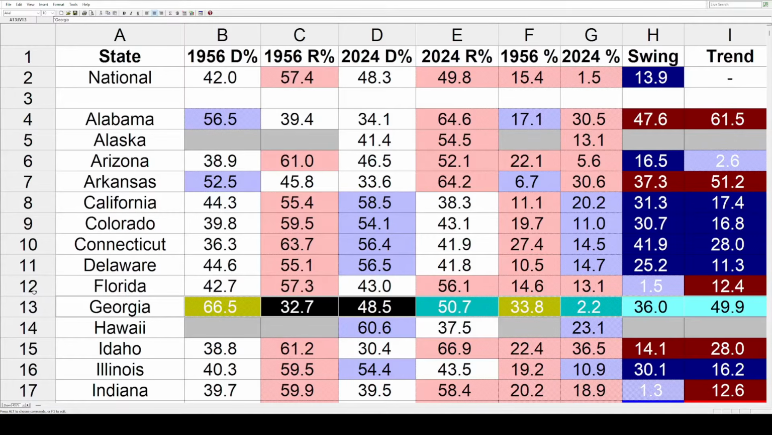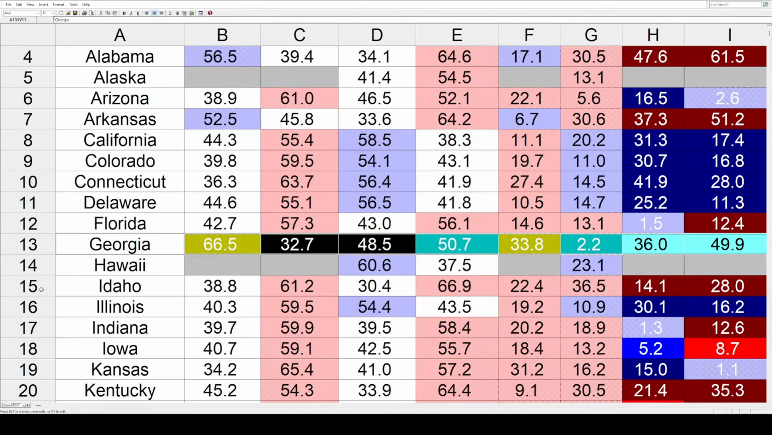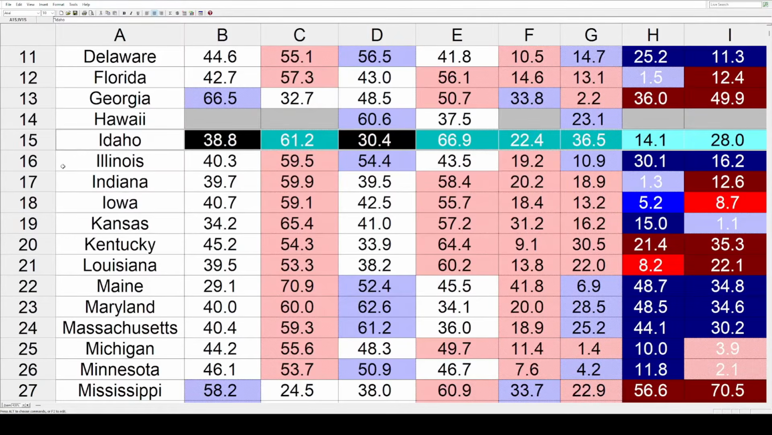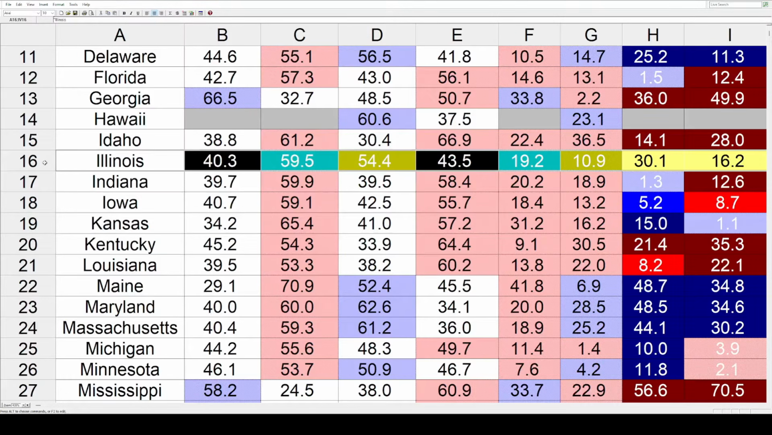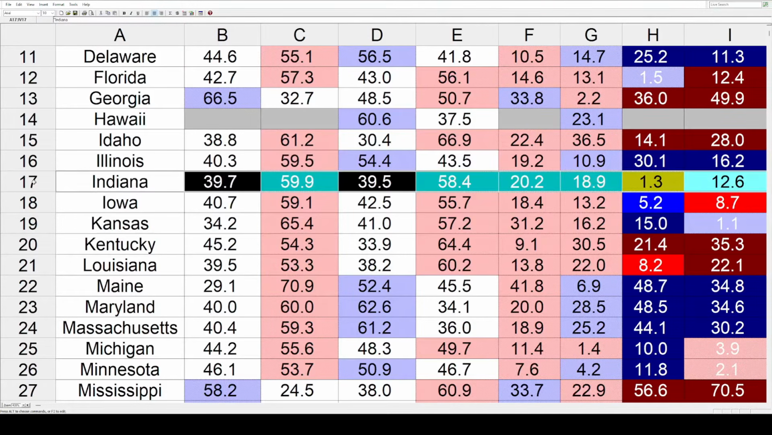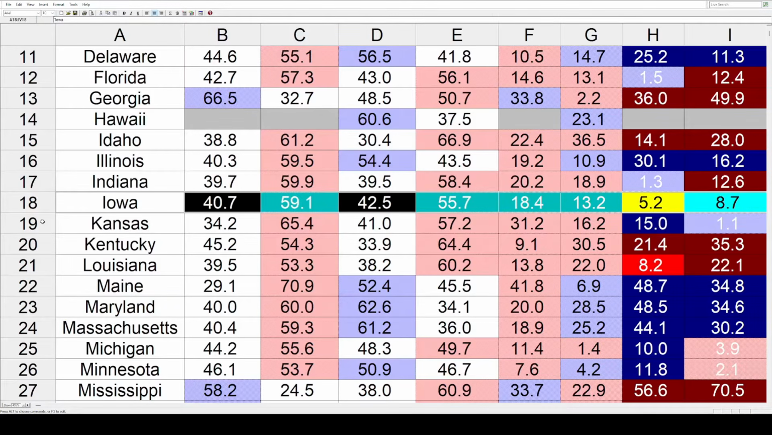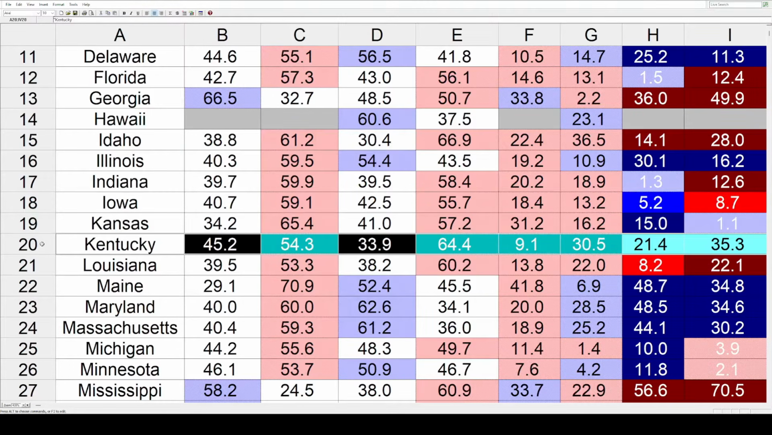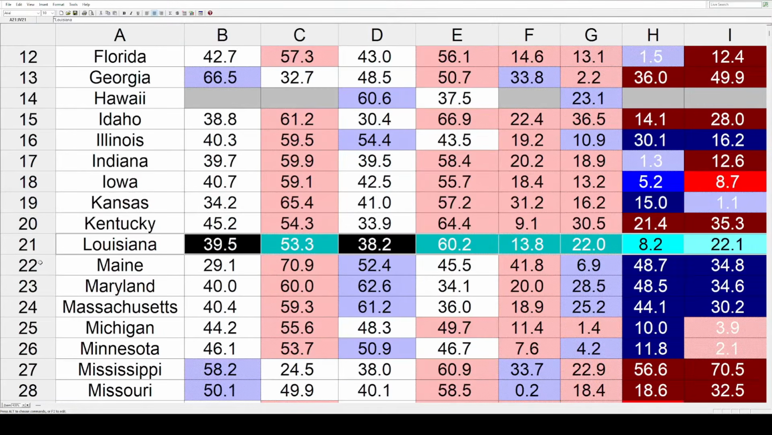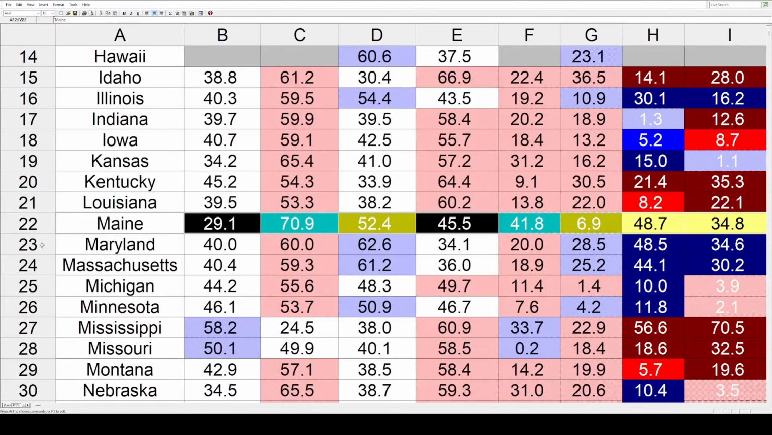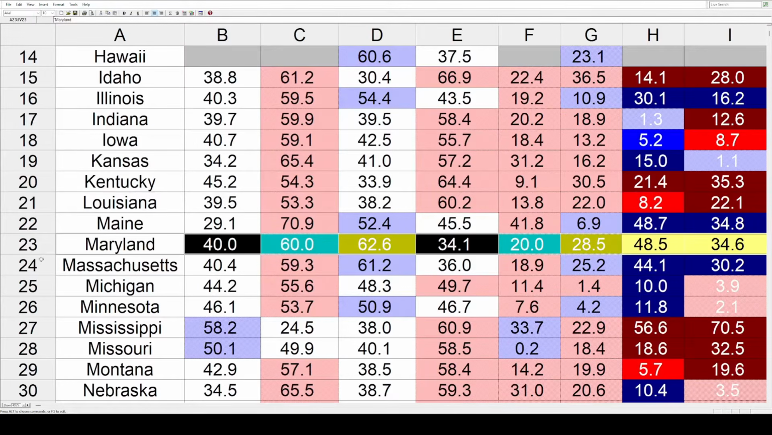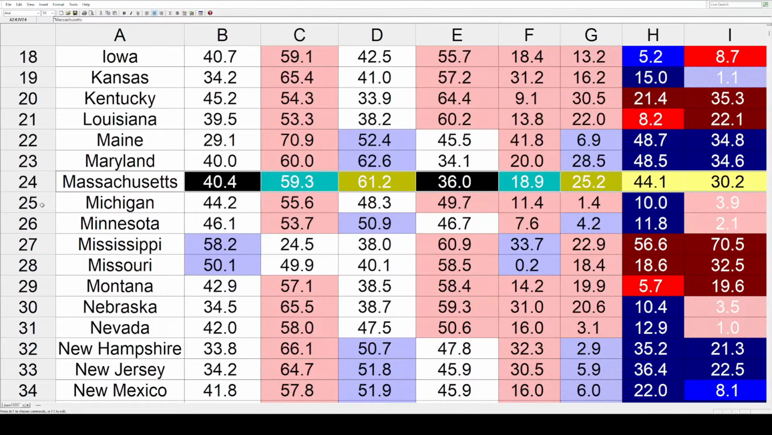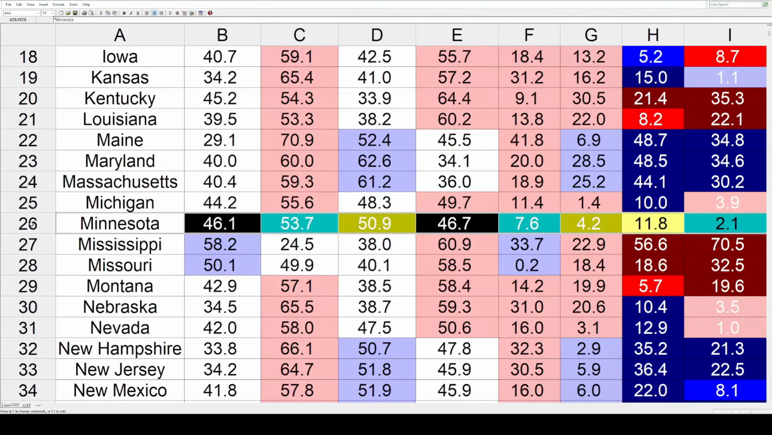Georgia way back up there toward the right at 49.9. Idaho way less than that, but still significant at 28. Illinois was Adlai Stevenson's home state. He lost it by a ton, but the state did trend toward the left at 16.2. Indiana went in the other direction at 12.6. Iowa a little less so at 8.7. Kansas had a minuscule blue shift of 1.1. Kentucky is hard toward the right at 35.3. Louisiana 22.1. Then it's blue trends in Maine at 34.8, Maryland 34.6, and Massachusetts 30.2. Little redder in Michigan at 3.9, and Minnesota 2.1.